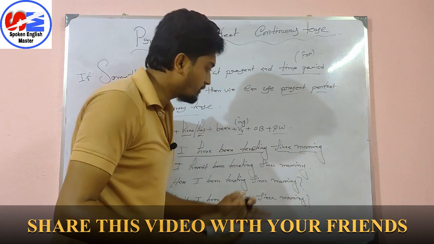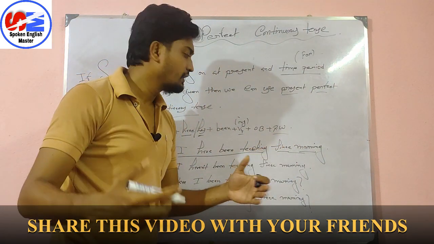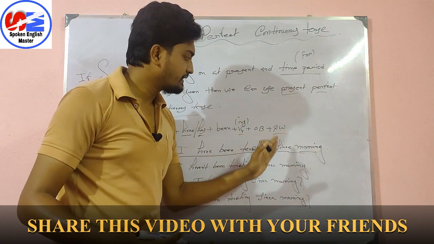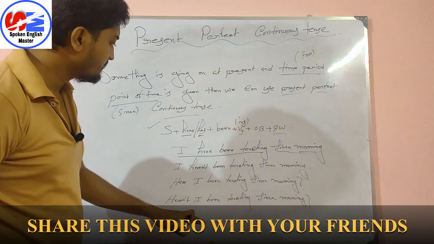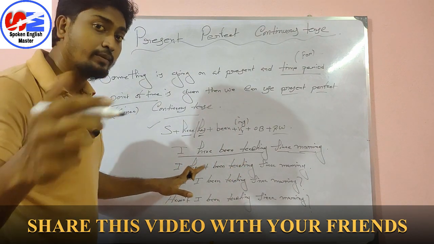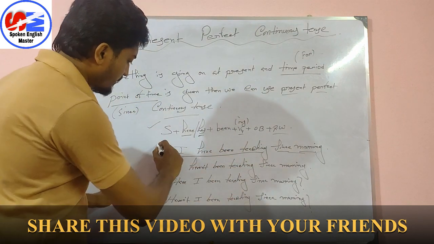RW, I think you might not have seen it. RW means remaining words. Okay, whatever comes after the object is called RW. Here in this sentence there is no object. As I have told you in the previous video, each and every sentence can be converted into 4 parts. Okay, this is your first part.